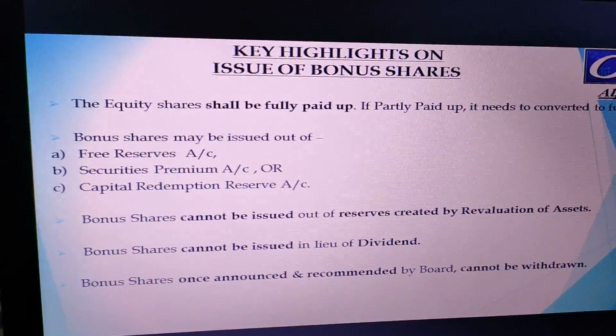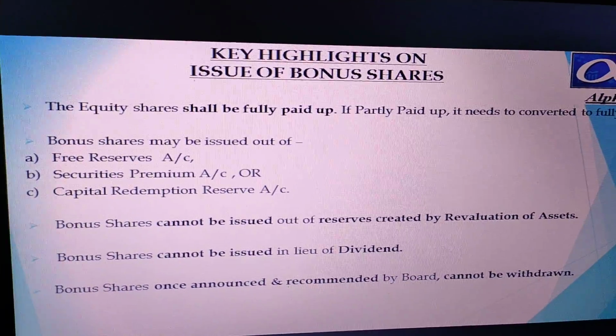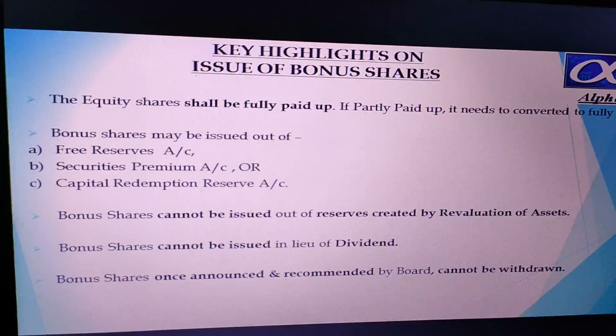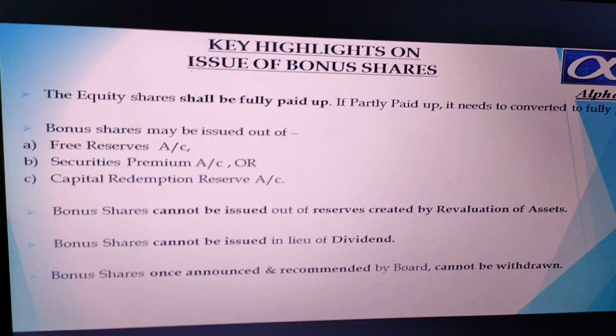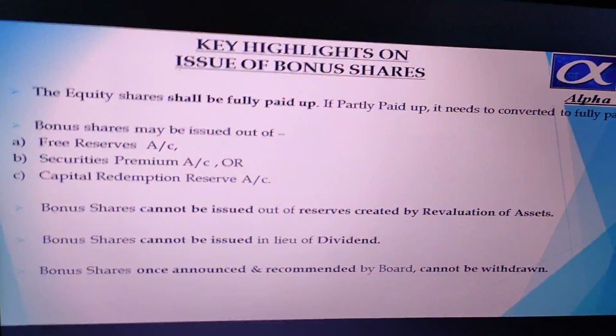Securities premium means a company has a share of, let's assume, 10 rupees, but it is issued at a price of 20 rupees, so the excess 10 rupees becomes the premium, and that amount gets accounted in the securities premium account. So you can always issue bonus shares from that account.